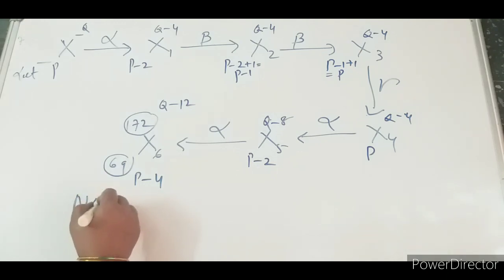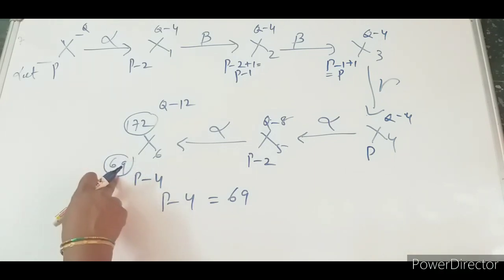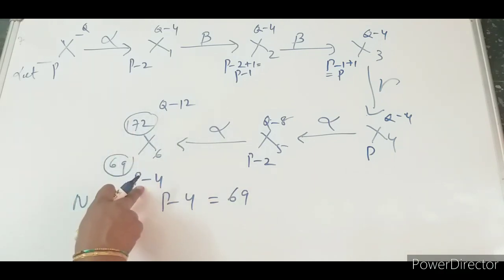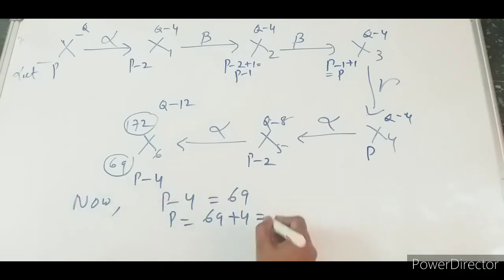Now, P minus 4 equal to 69. This one is already given. After calculation, we got P minus 4 equal to 69. So P equal to 69 plus 4 equal to 73. Got? Now, second one, Q minus 12 equal to 172.